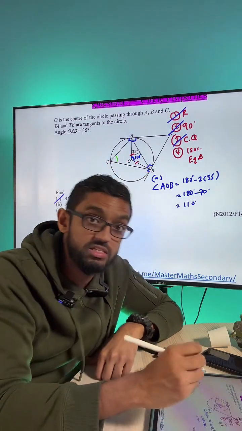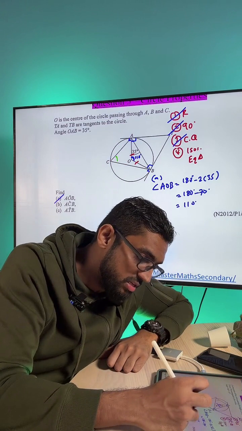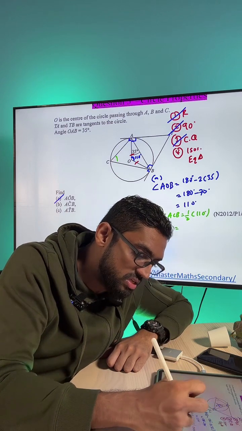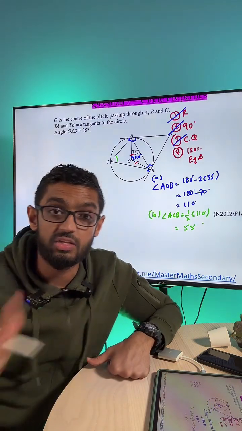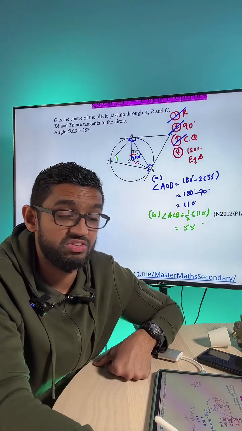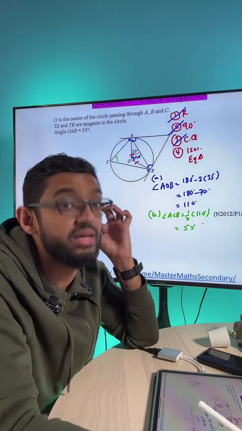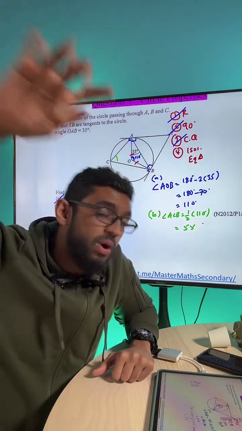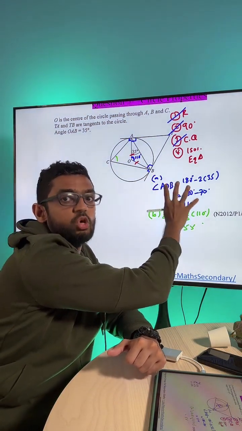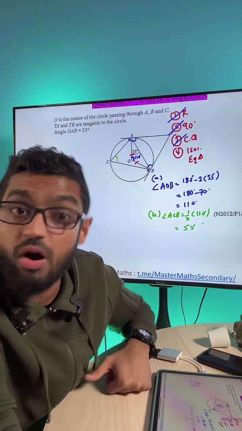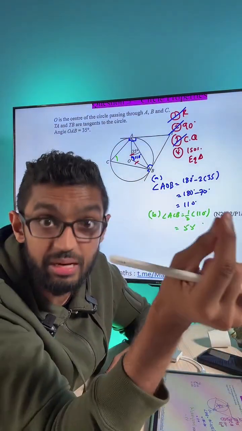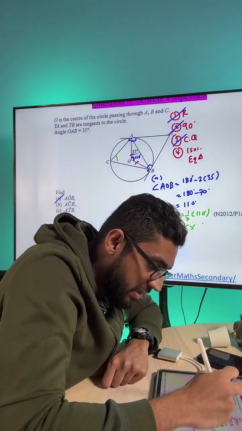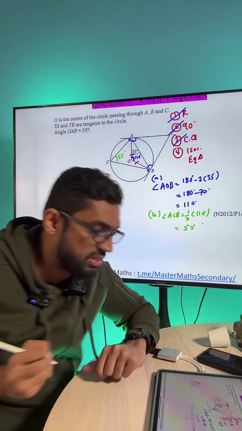Okay, so in order to find the answer for part B, it's not that difficult. Angle ACB is just half of 110 degrees, and that will be just 55 degrees. Again, you got to write your reasons, guys, because in O-levels, especially if you don't write reasons, you get penalized. Now, the first one is really because of isosceles triangle, so please write isosceles triangle. The second one is because the angle at center is twice the angle at circumference. Write that down. Now, when you get your answer, pump it back into the diagram. 55 degrees is settled.